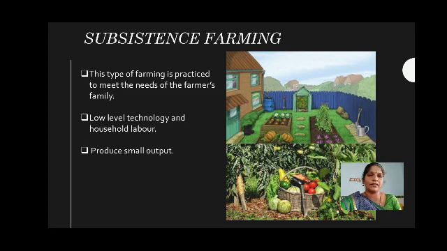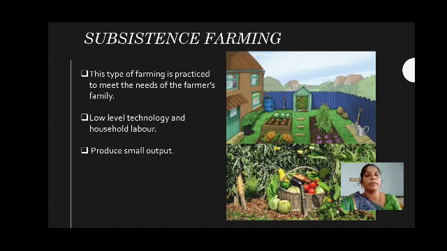Farming can be classified into subsistence farming and commercial farming. Basically, agriculture depends on soil fertility, the demand from the people, and also the technology, labor and the climate. So the farming method is divided into two, subsistence farming and commercial farming.